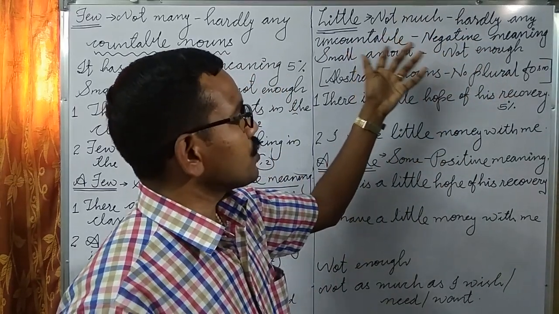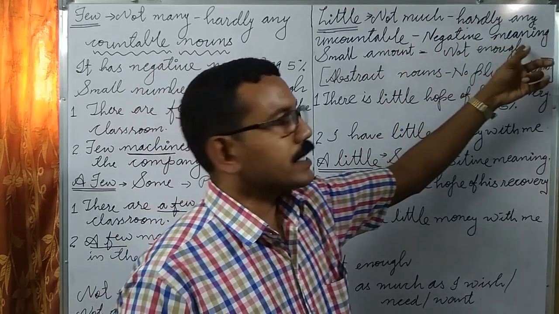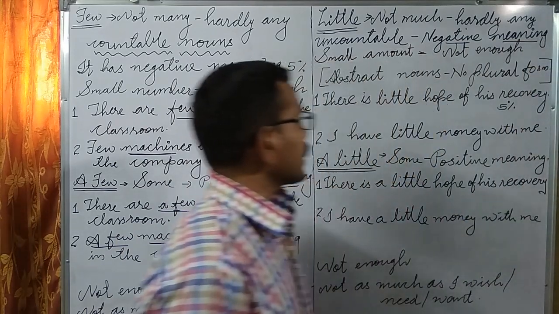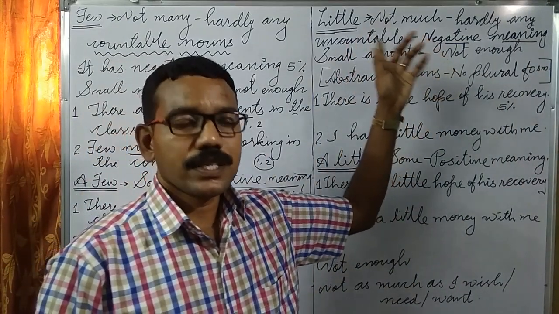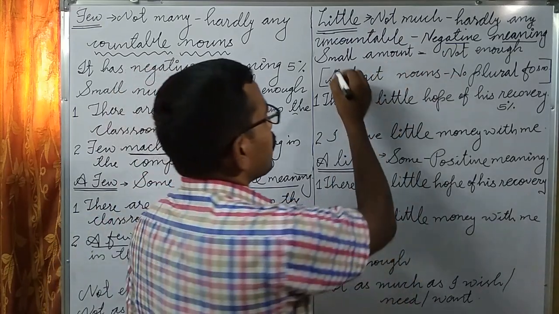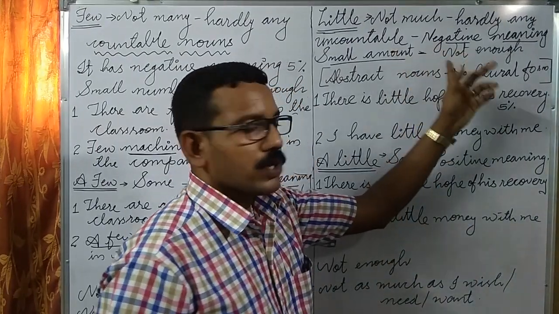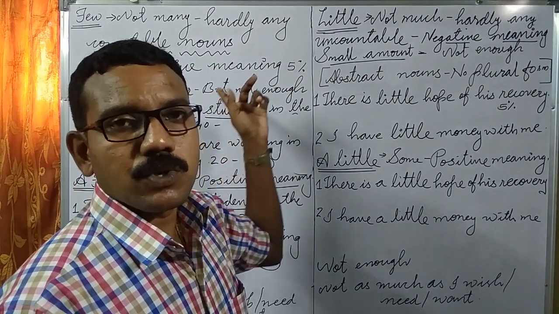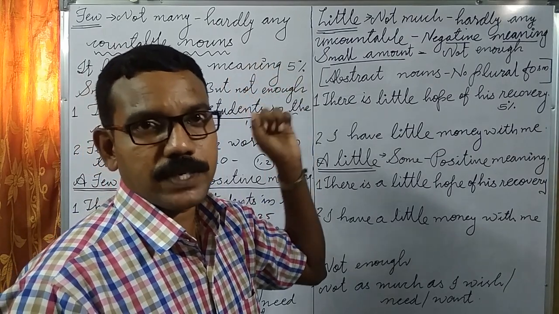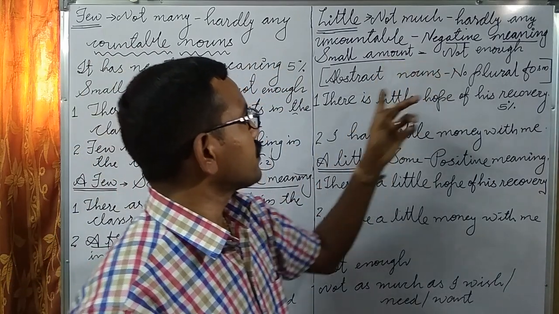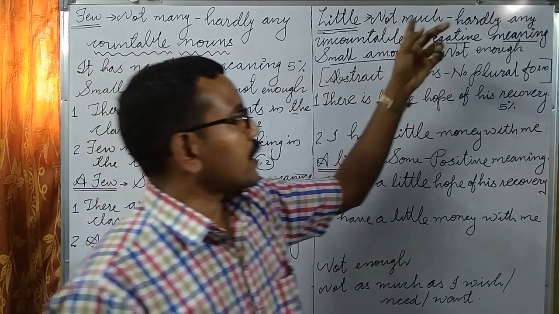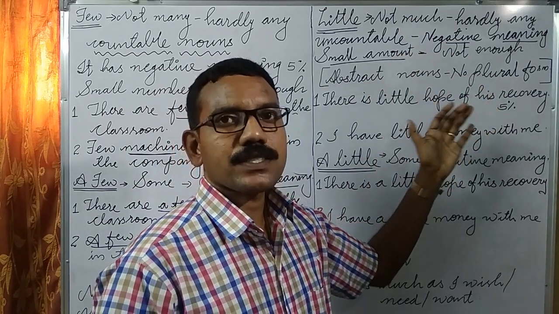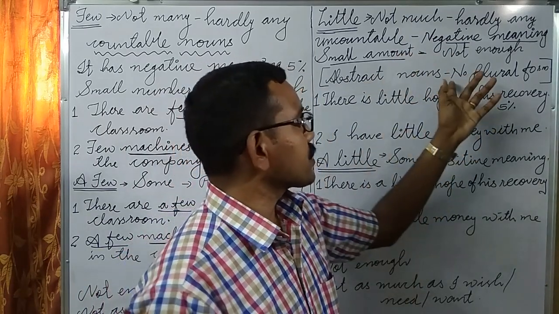It also has a negative meaning. Little shows a small amount, and a few shows a small quantity or number. Abstract nouns or uncountable nouns have no plural forms.